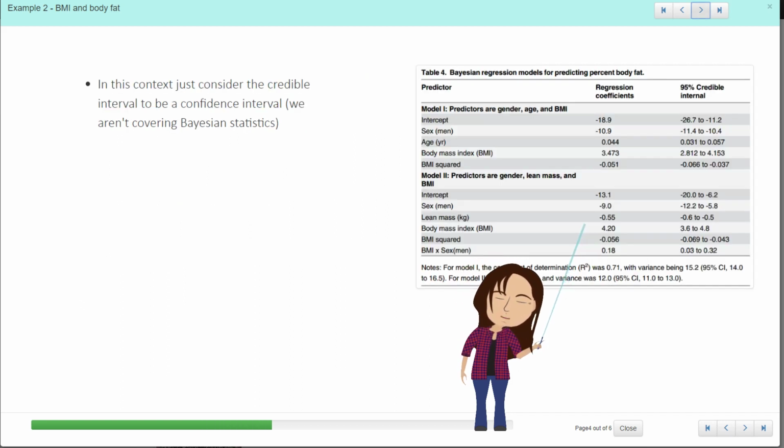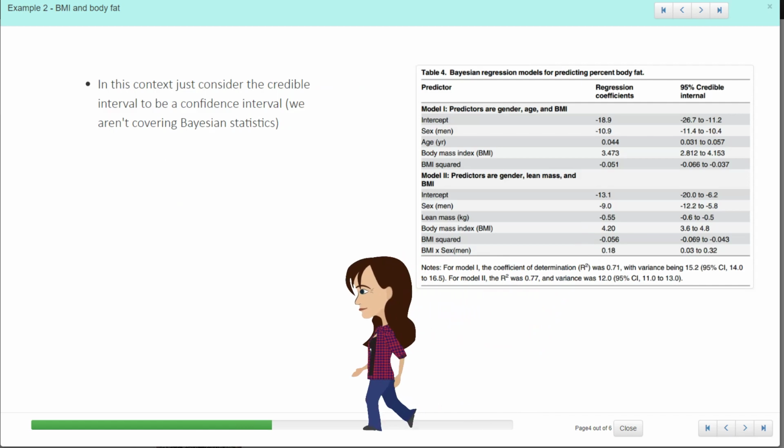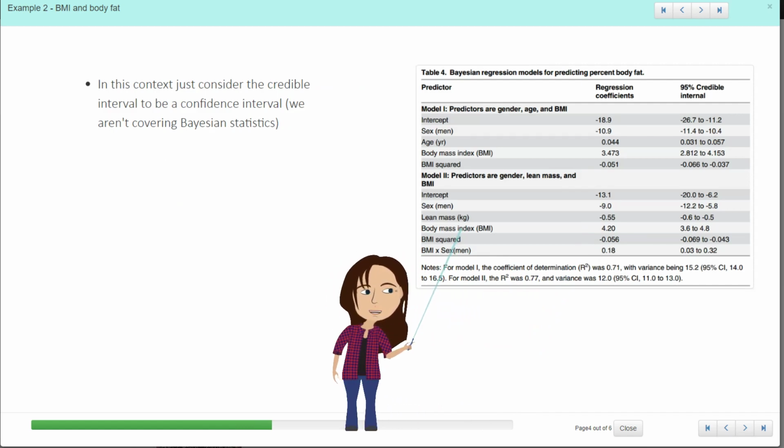In terms of how they write this model out, they've given us two different models. Again, this is not unusual for people to try fitting different models to their data to find out what's going to give us the best explanation. We're not covering Bayesian statistics, so just ignore the Bayesian stuff. You can consider the credible intervals to be equivalent to a confidence interval in this context. And here we've got the regression coefficients, which might be represented by B or a beta in another paper. And then they've given us the R squareds down below.